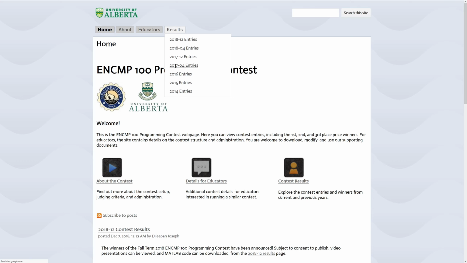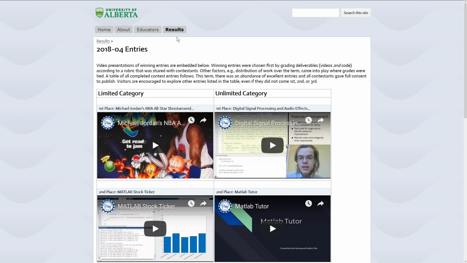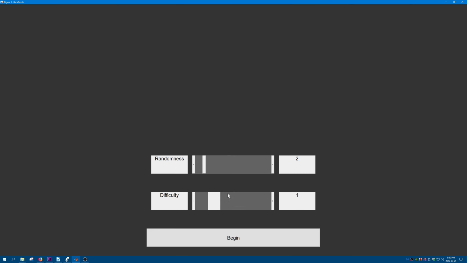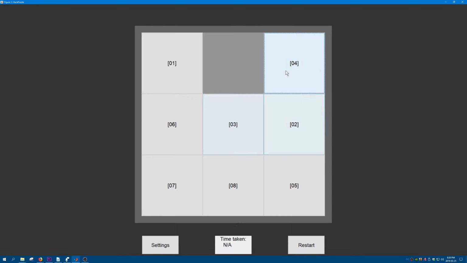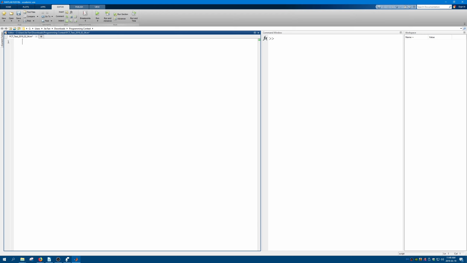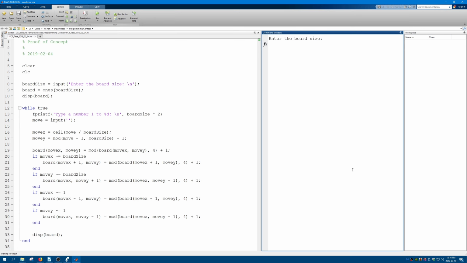So where did this game come from? We weren't sure what we wanted to do at first, so we considered many ideas and looked at a lot of other games. We looked at past programming contest submissions like Puzzle Hack, which ended up being an inspiration for this project. We wanted a simple game that we could develop in depth. One night, I settled on an idea. The next morning, with about 20 minutes of coding, the first prototype of Color Cross was done.